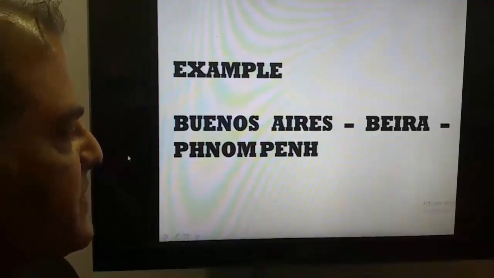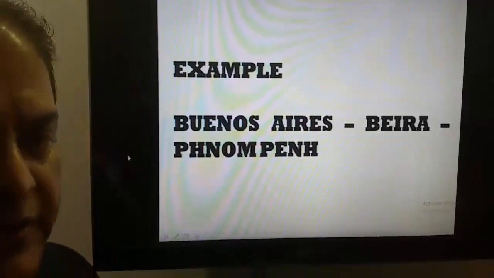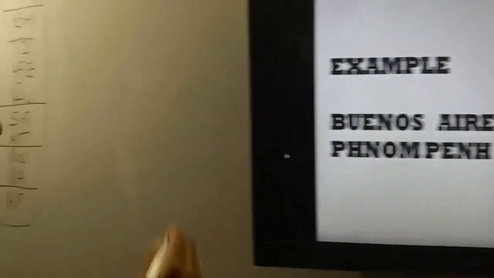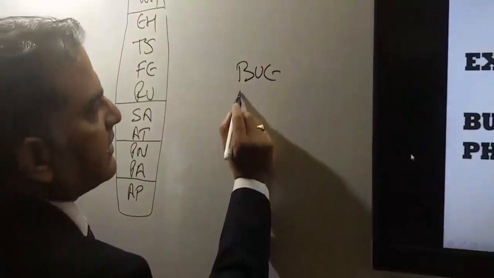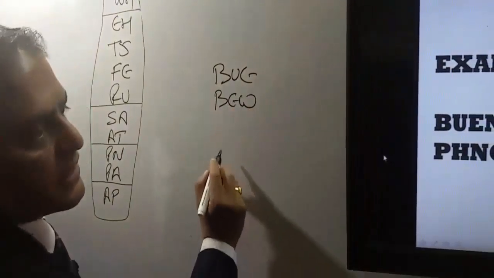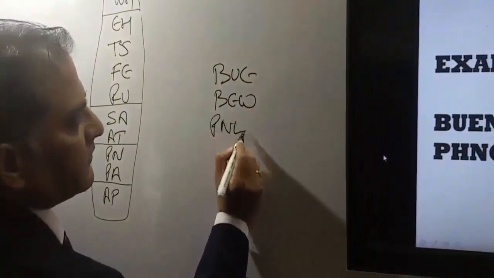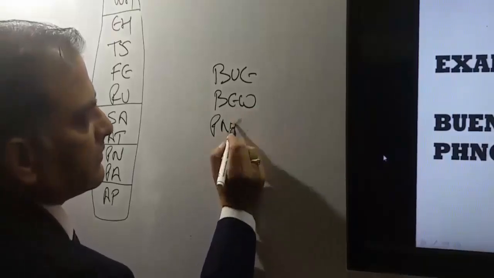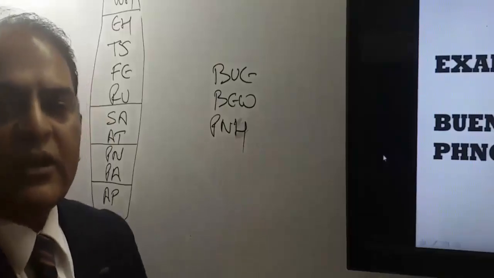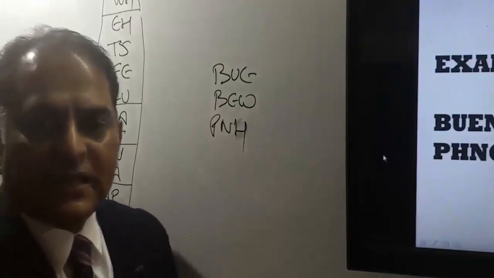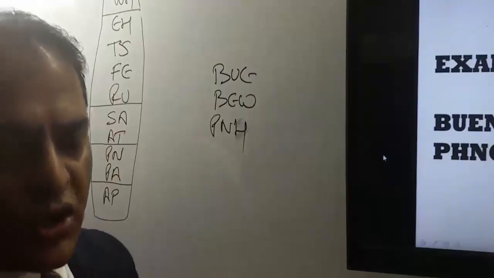Itinerary is Buenos Aires, Beira and Phnom Penh. Now we have to find out whether this itinerary is satisfying the condition of SA or not.